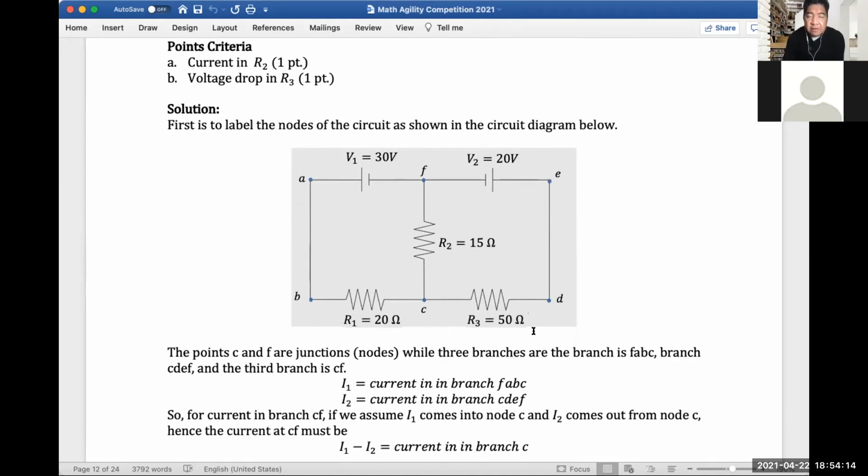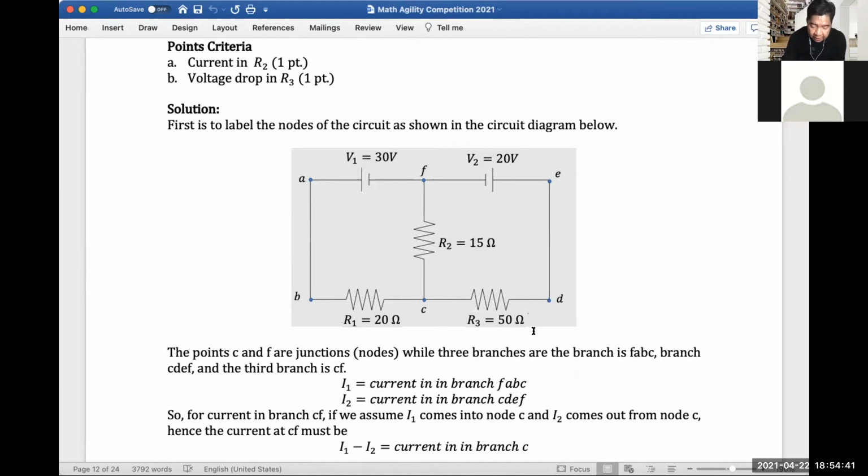First, we need to label the nodes, though it's up to you if you do this. Sometimes students go right away to the loop assumption for current, how the current will flow, since we have two loops here. It's also good to name the junctions or nodes.